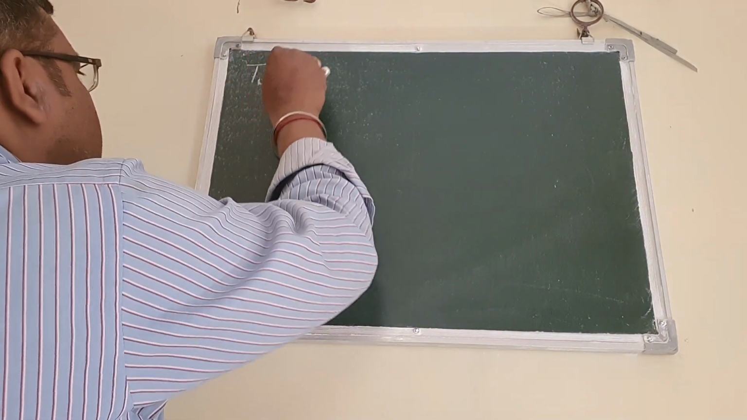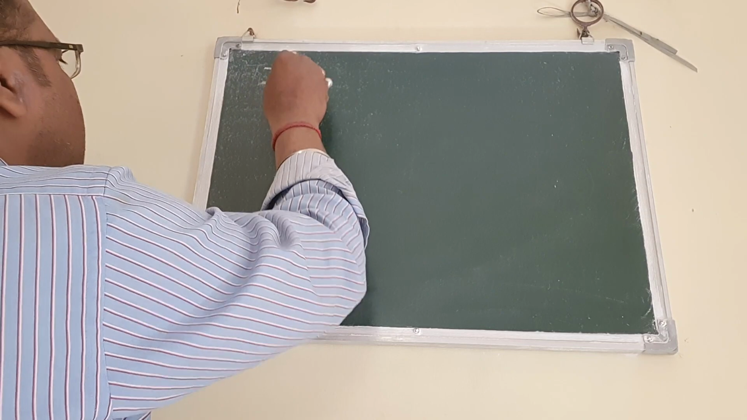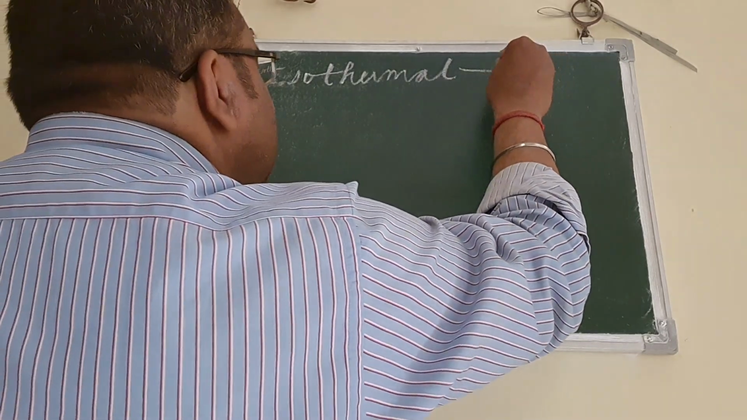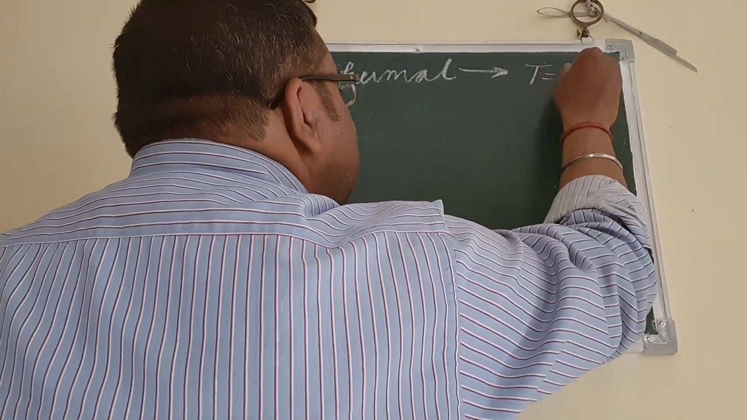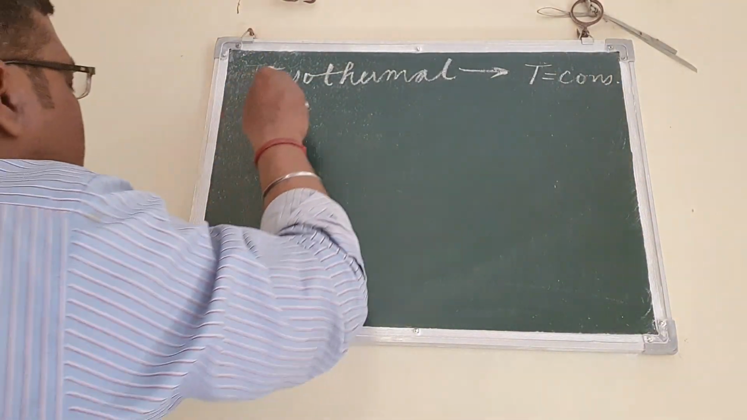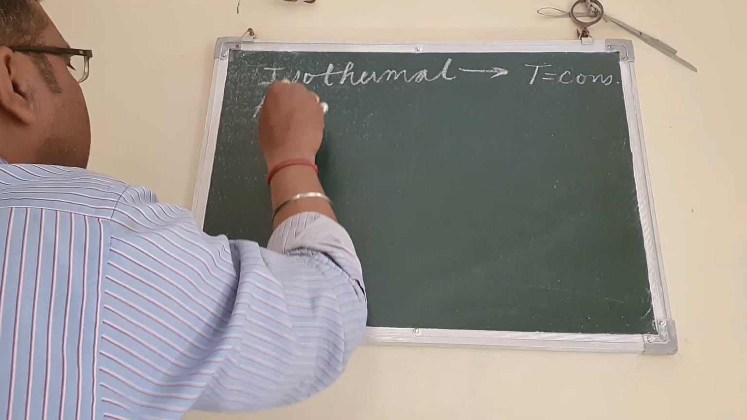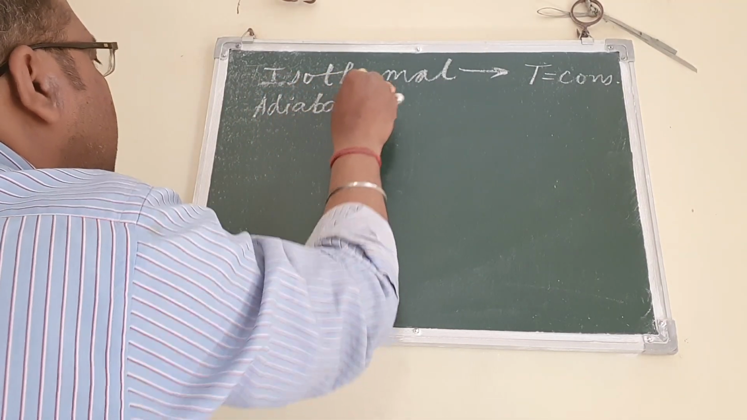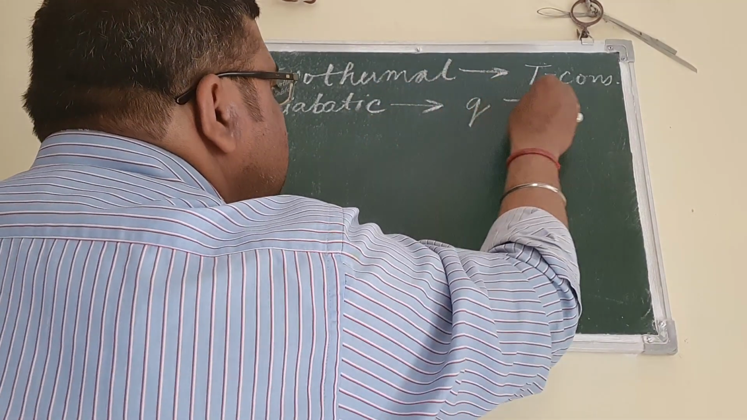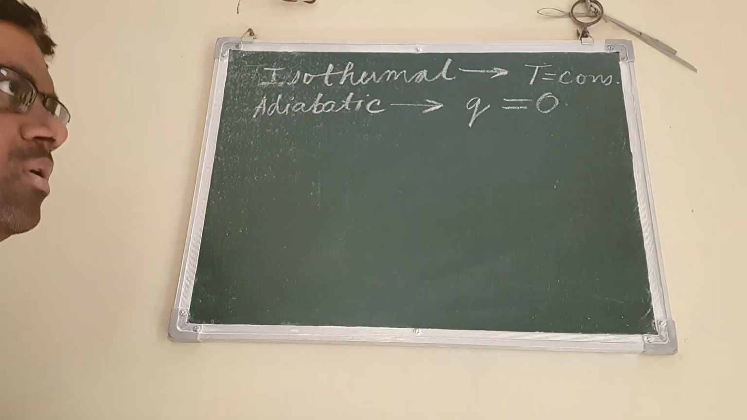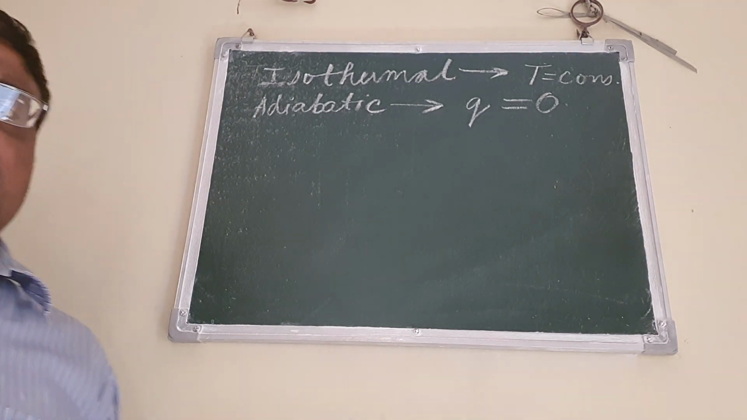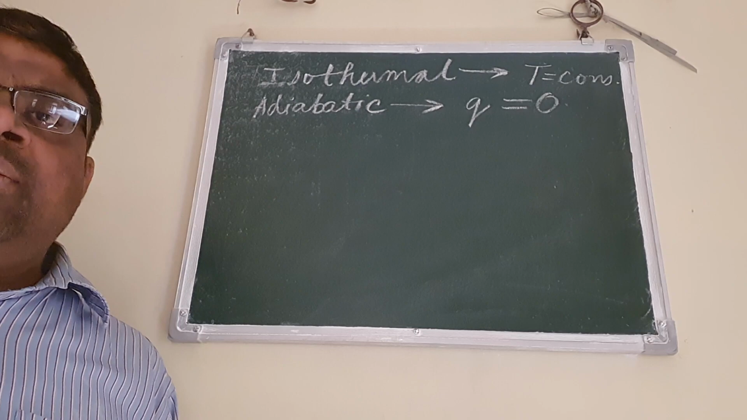So for thermodynamics, for isothermal process, temperature is constant, and for adiabatic, Q is equal to zero, means the amount of heat given to the system and taken from the system is zero, means there is no exchange of heat in the adiabatic process.